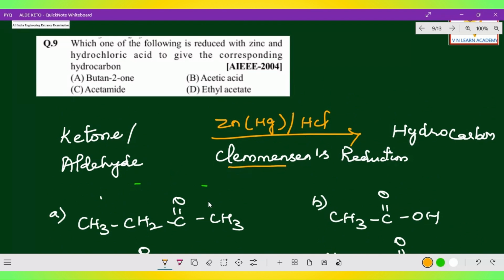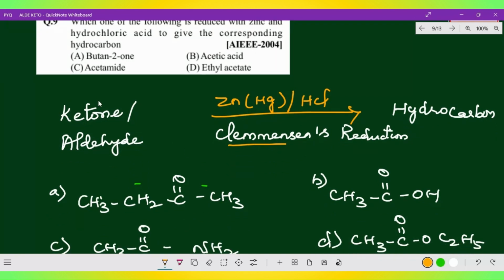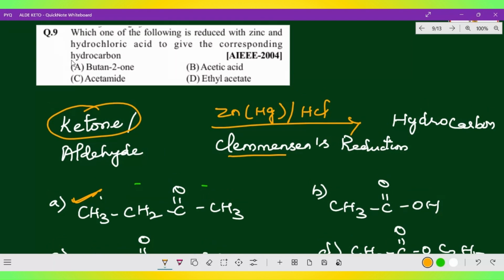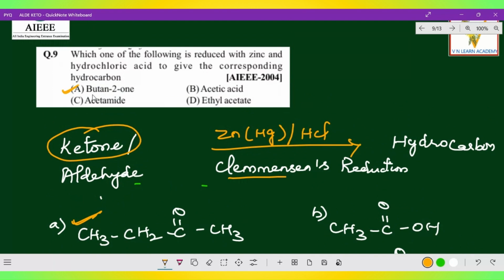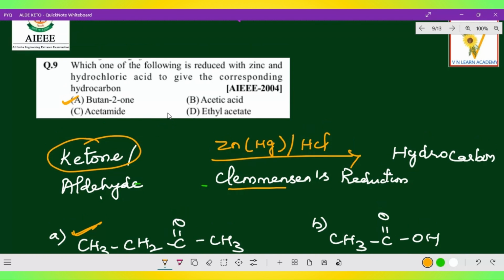Clemmensen's reduction is used for converting a ketone or aldehyde into hydrocarbon. So ketone only is the main point we can decide on. Which is the correct option? Option A, we can bring it. So butan-2-one only is the correct option. Hope you got the clarity why we are giving importance. Acetamide, ester and acetic acid are also carbonyl compounds, but still we give the priority here because Clemmensen's reduction converts a ketone or aldehyde. That is what we are mentioning. Hope you got the clarity about this question.